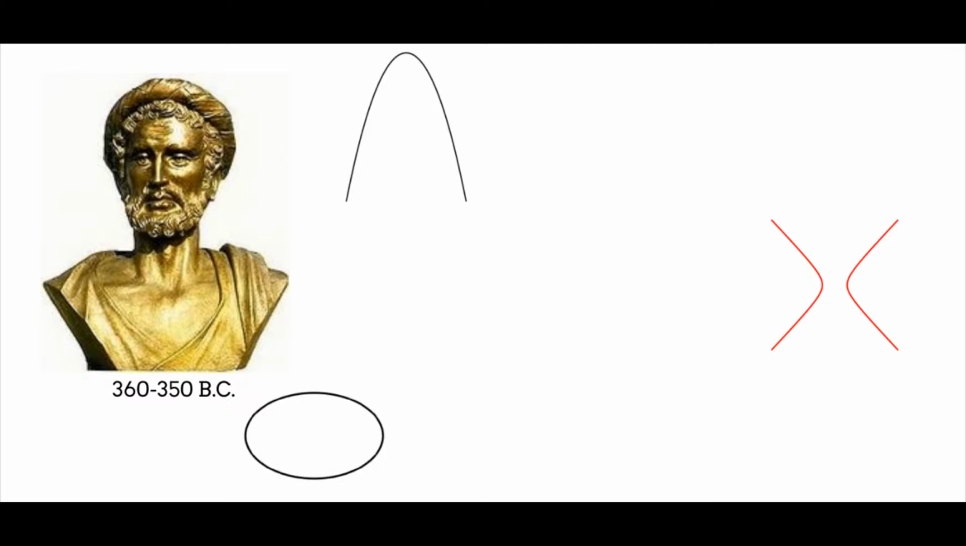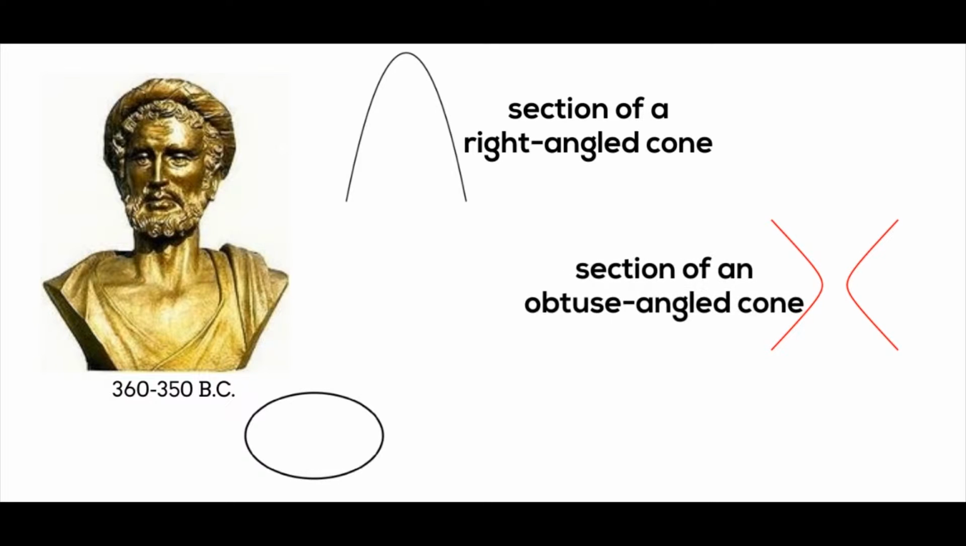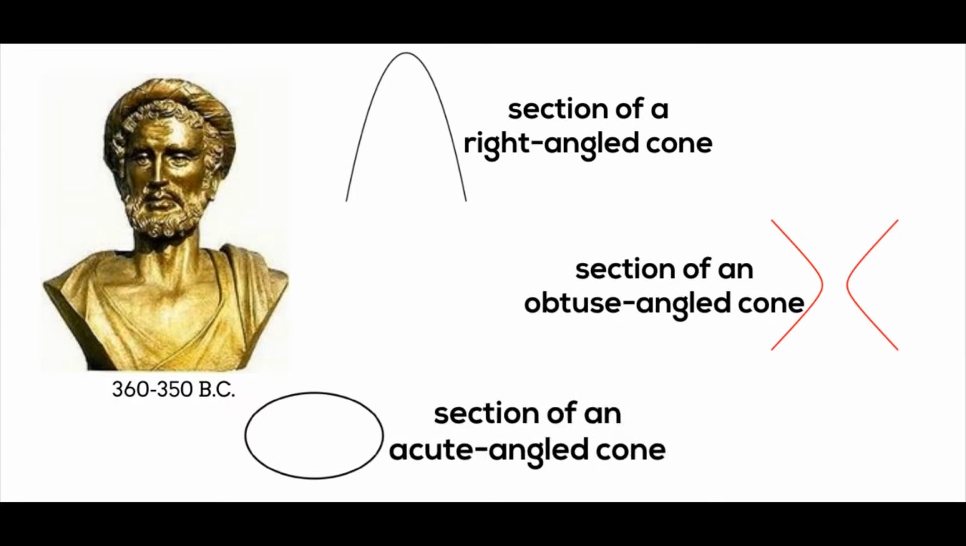Instead of those terms, he called the parabola a section of a right-angled cone, a hyperbola a section of an obtuse-angled cone, and an ellipse a section of an acute-angled cone. He found this by examining the intersection of a right circular cone of varying vertex angle and a plane perpendicular to the axis of symmetry of the cone.